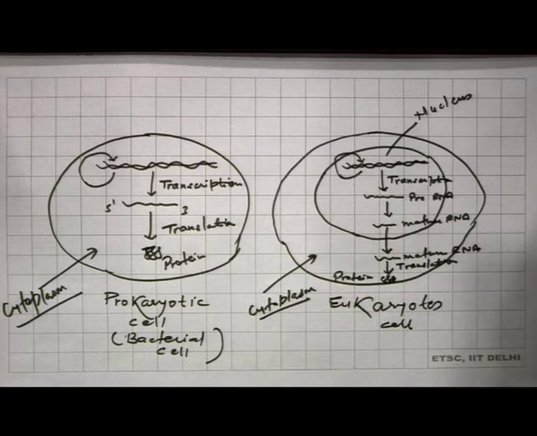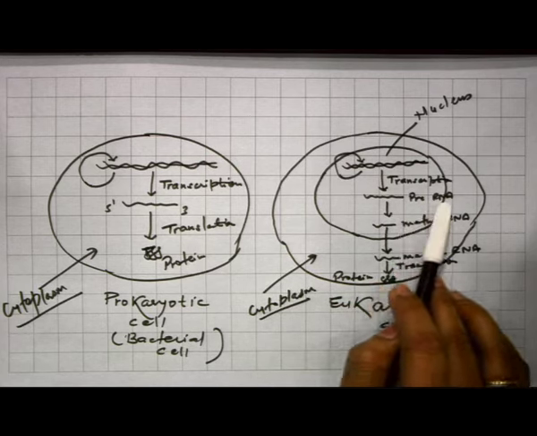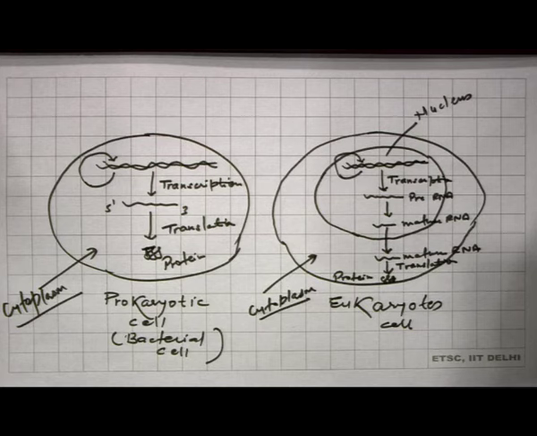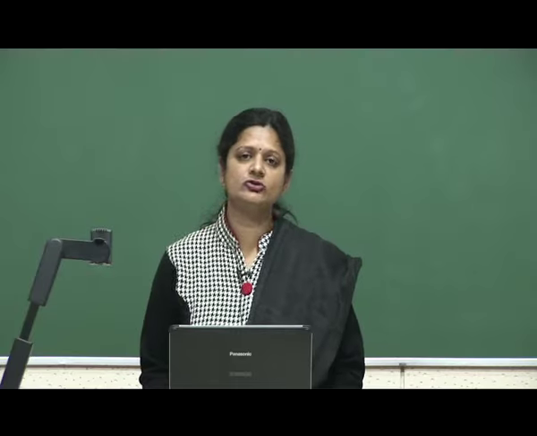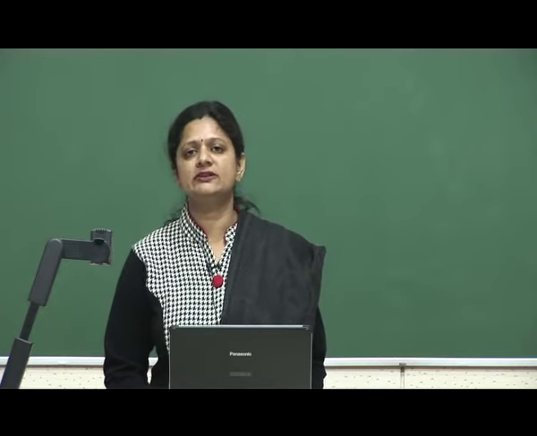So, here I have written, after the process of transcription, pre-RNA. Pre-RNA means primary RNA. What is the meaning of pre-RNA or primary RNA? In case of eukaryotic DNA, they have some functional sequences which are known as exons, and some non-functional sequences which are known as introns.